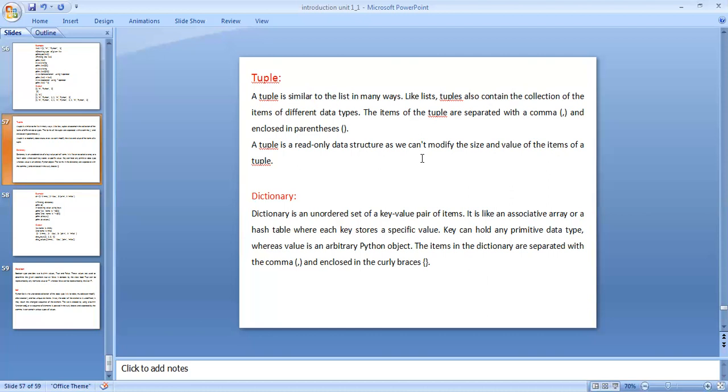Whereas the value is an arbitrary Python object. The items in the dictionary are separated with commas and enclosed with curly braces. List and tuple data types are separated with commas and enclosed with parentheses. But dictionary data types are separated with commas and enclosed with curly braces.